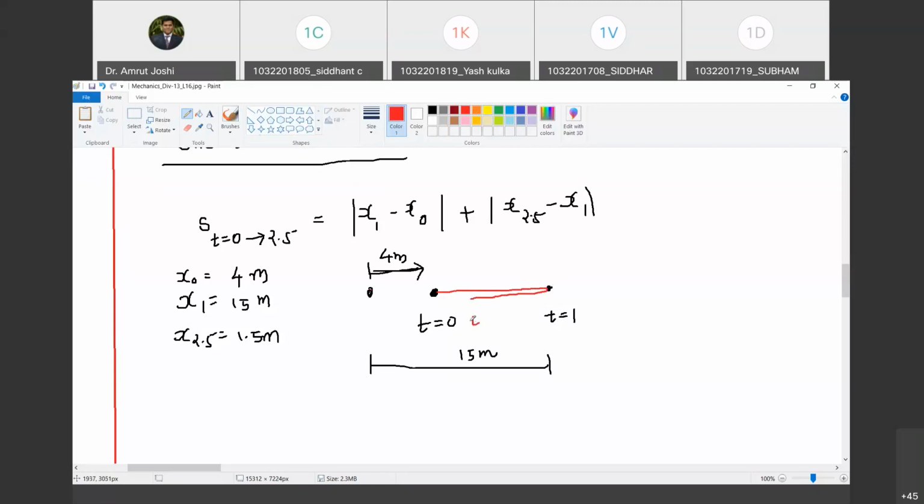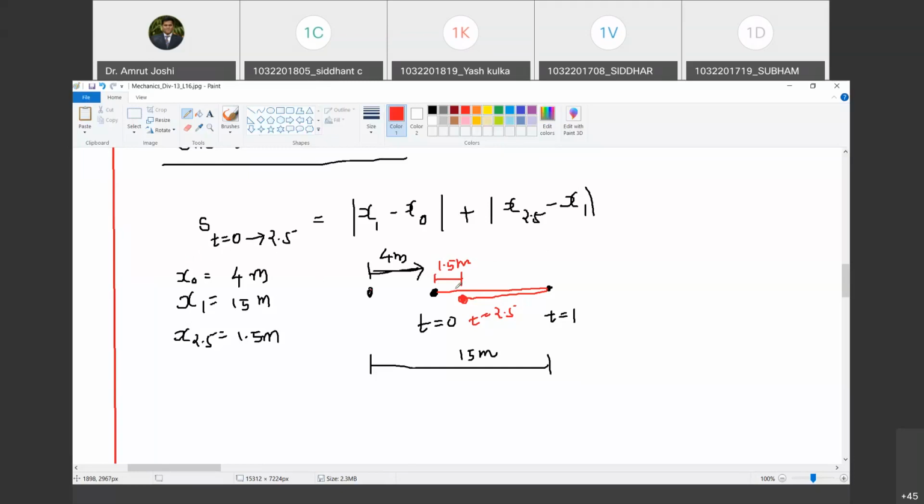And at t equal to 2.5 seconds, are you with me? Yes, sir. It was occupying this position, which is at distance 1.5 meter. Happy? Yes, sir. So change in position from t equal to 0 to 2.5 is only 1.5, but distance traveled is much larger. Do you agree with me?